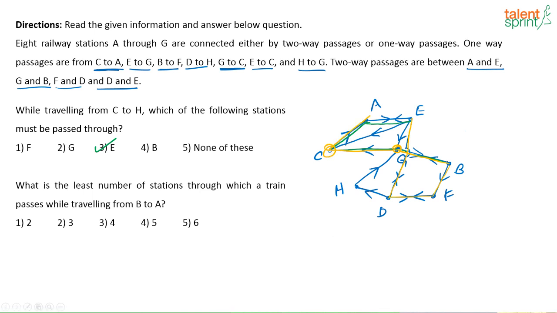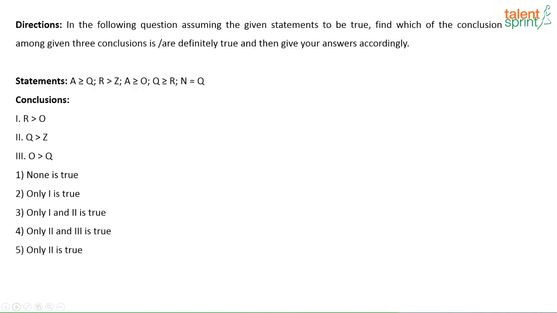So minimum number of stations is what they are asking. What is the least number of stations through which train passes when travelling from B to A? Answer will be 2. Option 1. Next one.